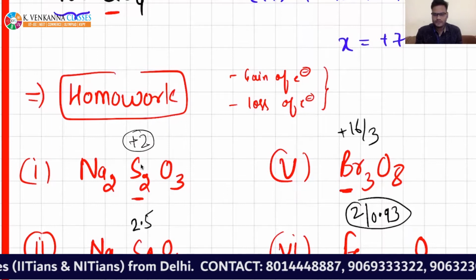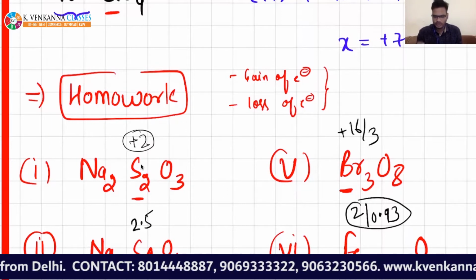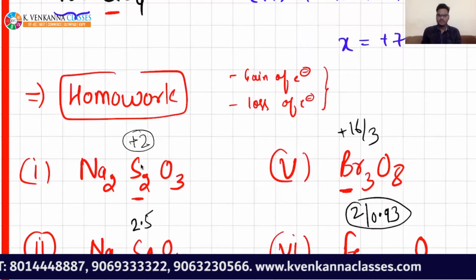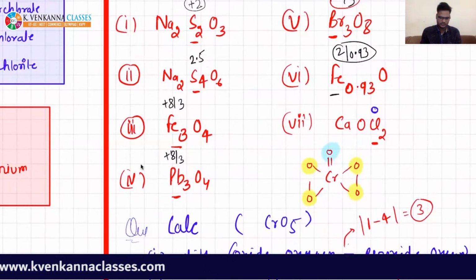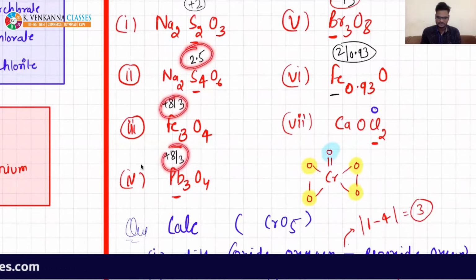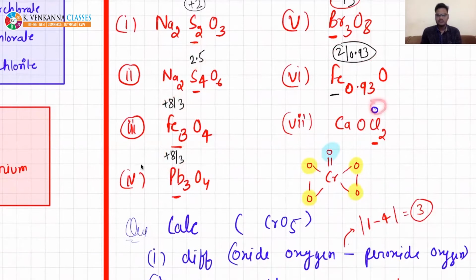So if someone is gaining electron or losing electron, it cannot be fractional. As we are seeing here, it is fractional. In this case, it is also coming as fractional. Understand, whenever oxidation number is coming in fraction, then it is for sure that it is not the oxidation number of a single atom.